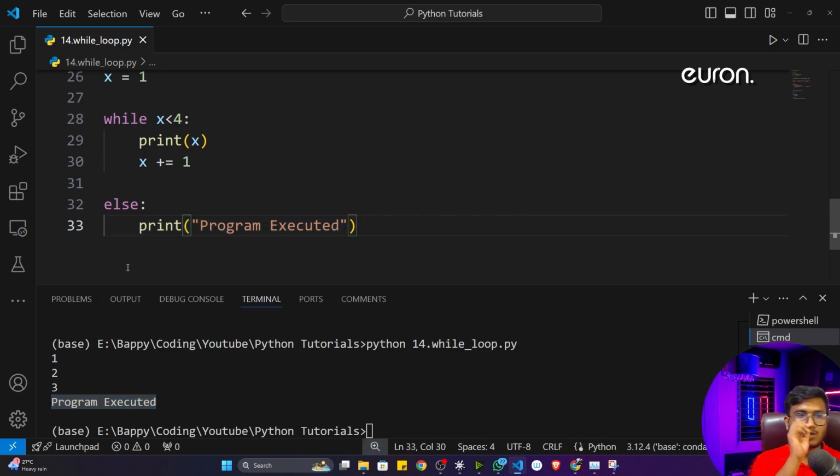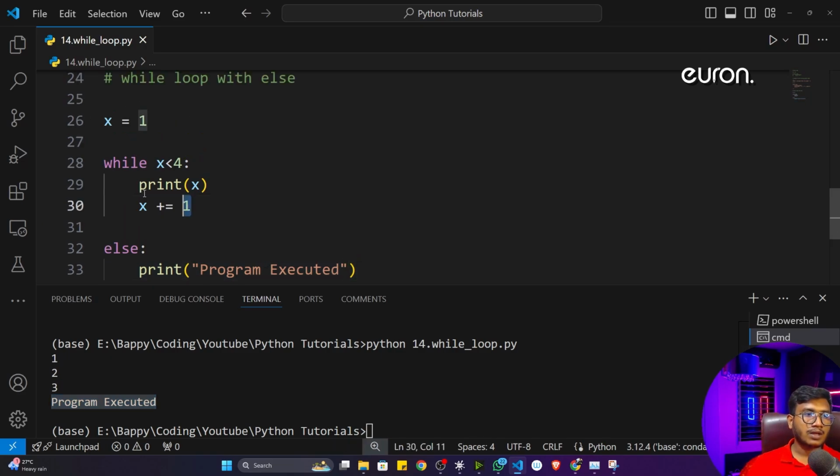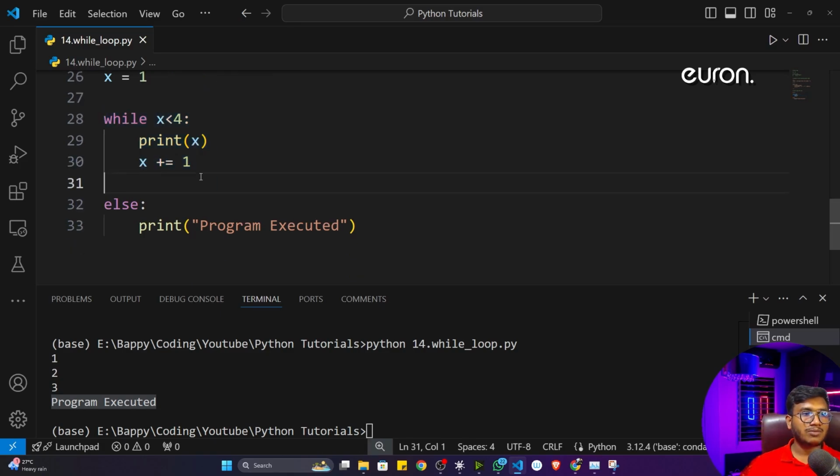That means you can use this else statement not only with the if condition, you can also use it with the while loop. Sometimes we'll be using this else statement with the while loop. In the next video we'll be building one game called the guessing game. Inside that game I'll use this concept, the else statement with the while loop. So let's do one project guys. That project will give you a clear-cut idea about looping inside Python.